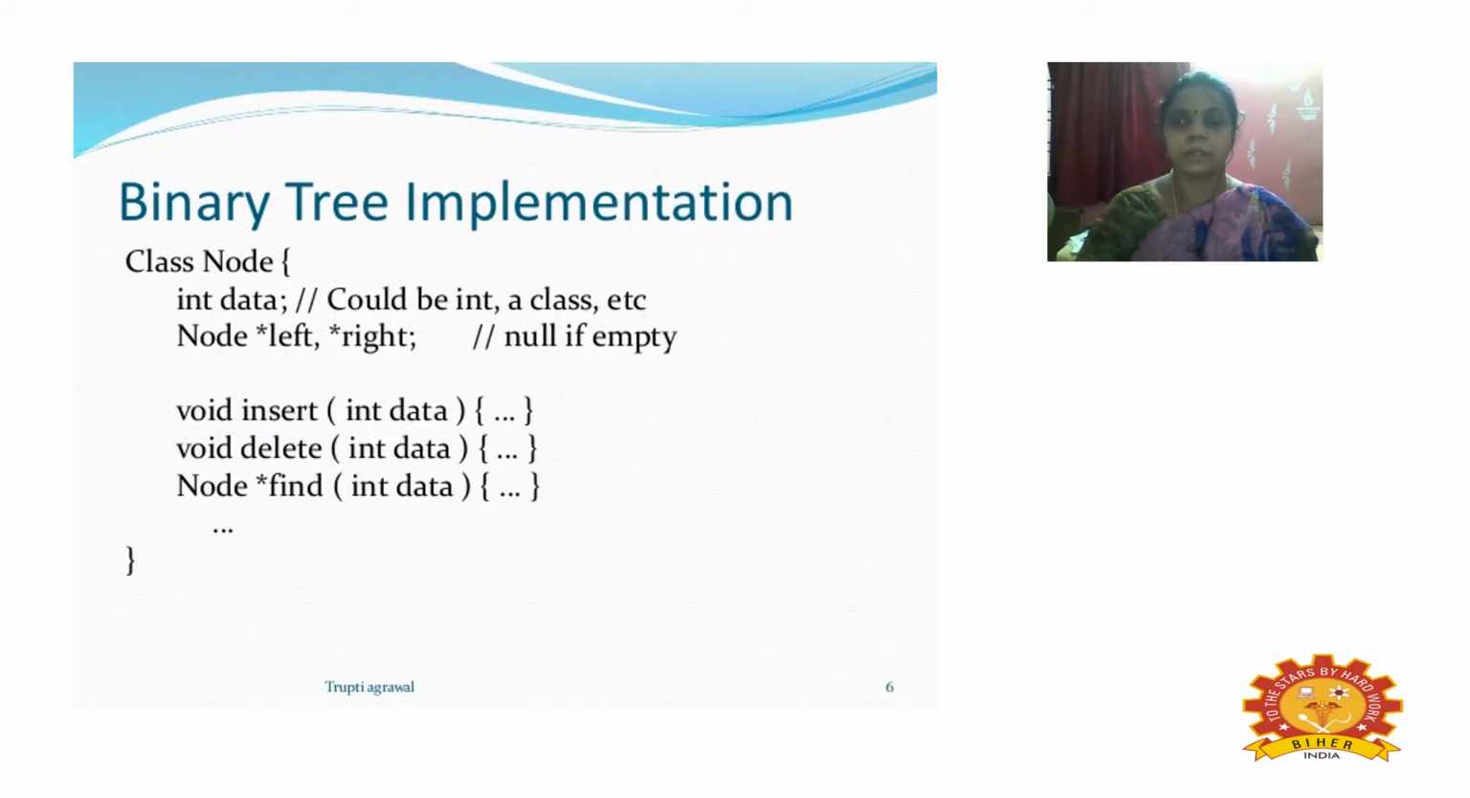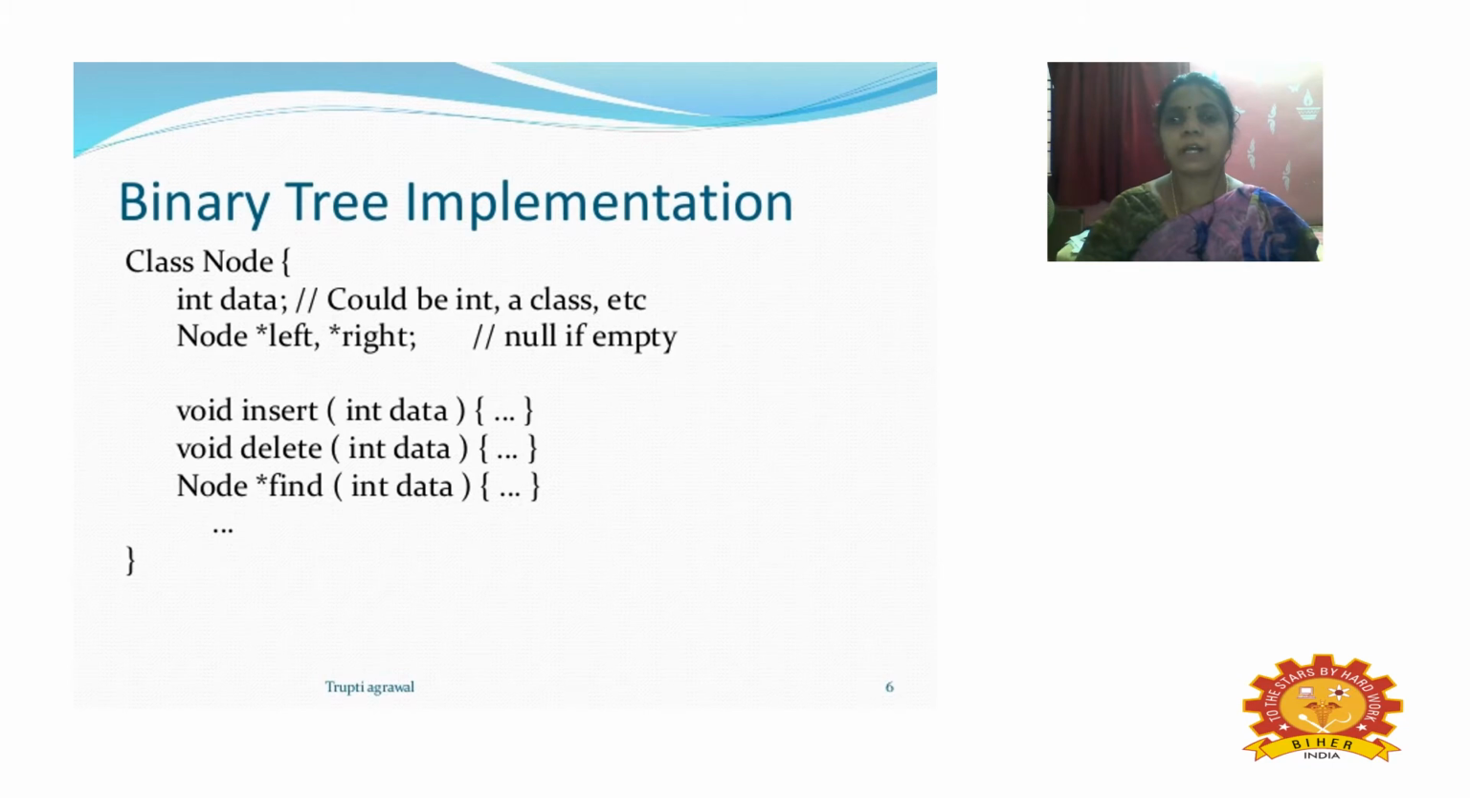Then here we are just showing the implementation of a binary tree. So class and node is the name of a binary tree. So class Node and curly braces, we are going to create the operations of insertion, deletion, and we are going to find the elements in a binary tree. So three concepts we are going to do in this binary tree implementation.